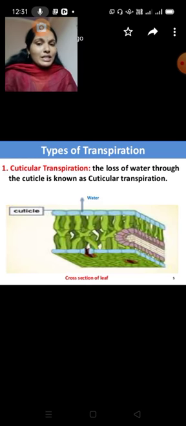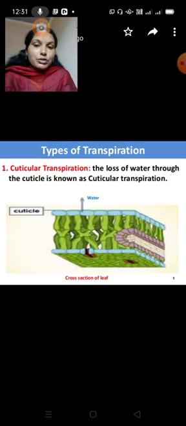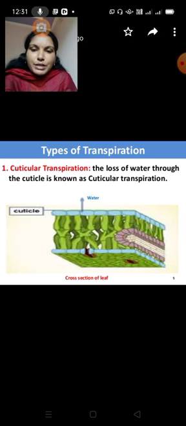So here what is happening, excess of water going through the cuticle. So where should this cuticle be? This cuticle will be present above the epidermis. Already we know that if you see any cross section of leaf, stem or root, we can observe three parts: one is epidermis, second is cortex, and third is vascular stele. Above the epidermis we can observe the cuticle. So the layer above the epidermis is a cuticle.